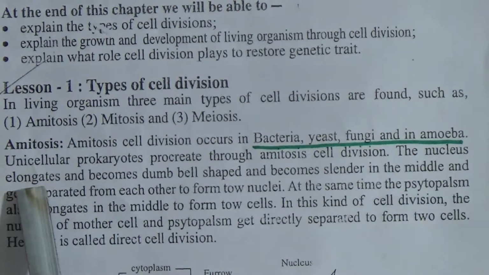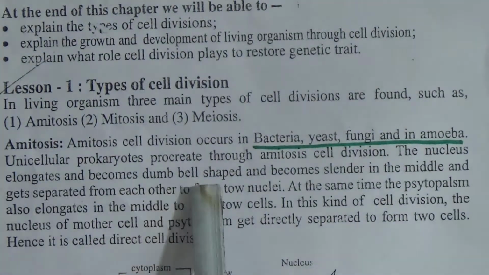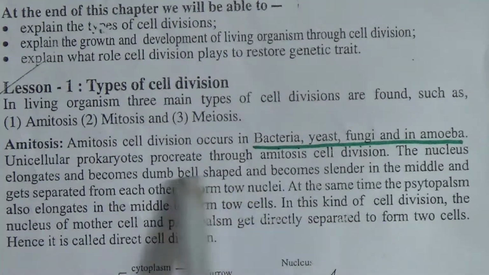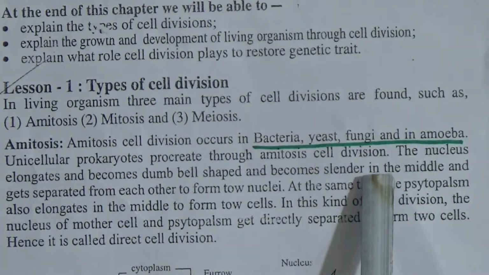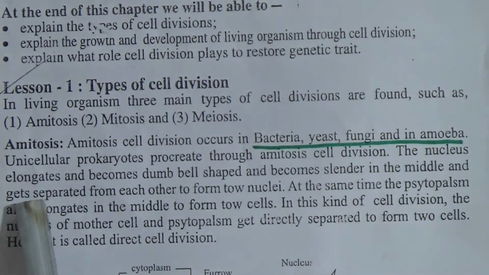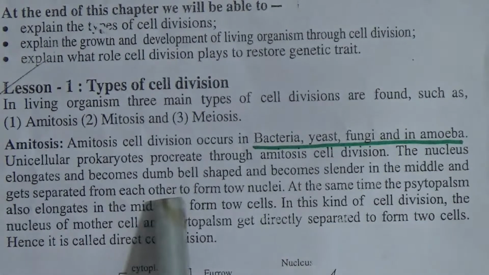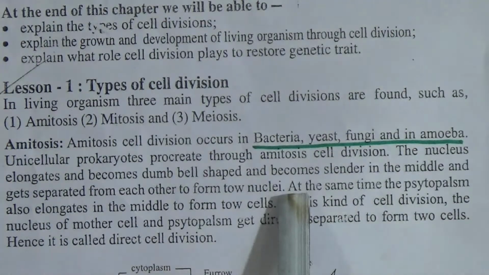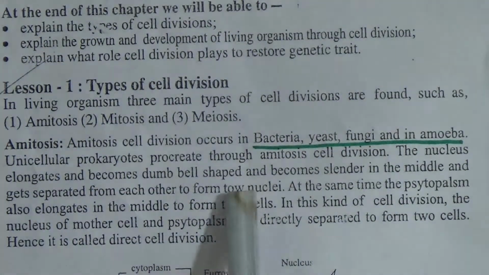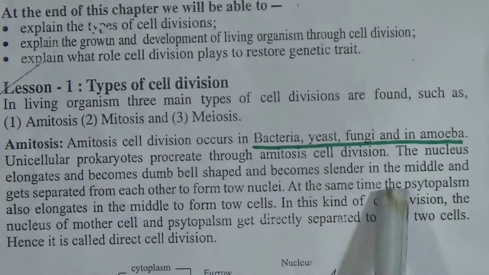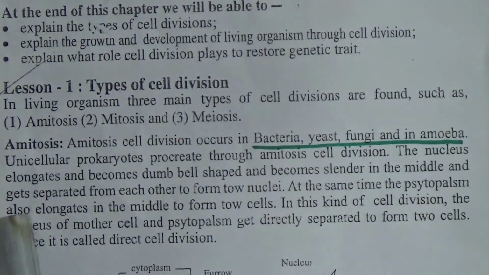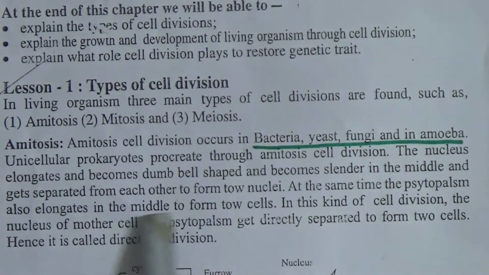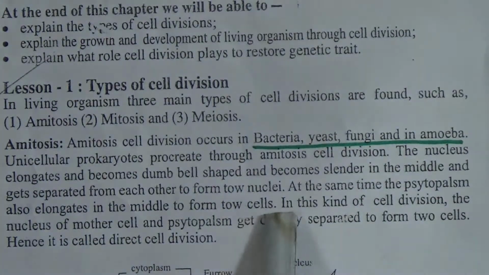The nucleus elongates and becomes dumbbell or bell shaped, and becomes constricted in the middle, and gets separated from each other to form two nuclei. Here the spelling of 2 is wrong. At the same time the cytoplasm, here also the cytoplasm spelling is wrong, also elongates in the middle to form 2 cells.